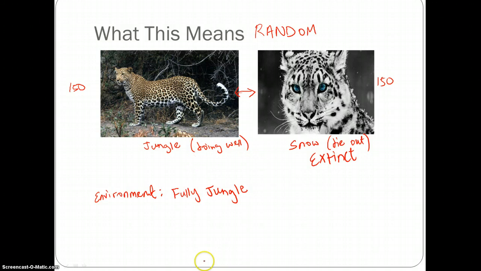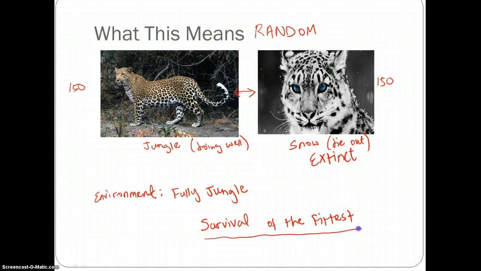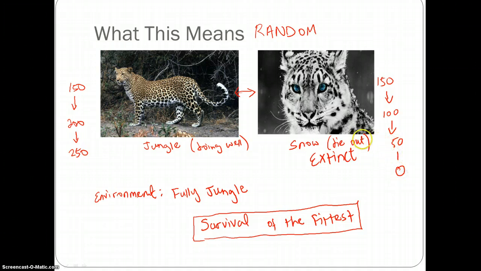This is all that Darwin is saying, that natural selection is the survival of the fittest based on the environment. He's saying that these random mutations will allow organisms to survive. So this jungle leopard will pass on its genes, and over time it will go from 150 to 200 to 250 and so on, and this will go opposite. It will go from 150 to 100 to 50, and it will soon go to 0 because it cannot survive.